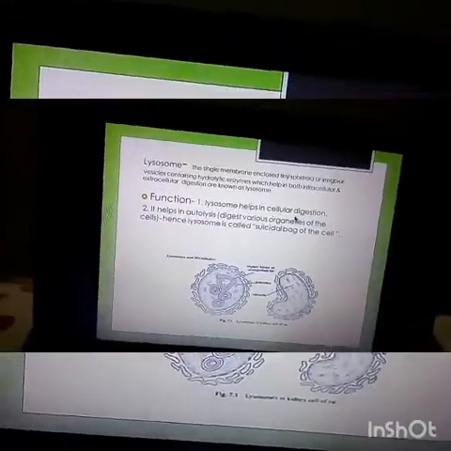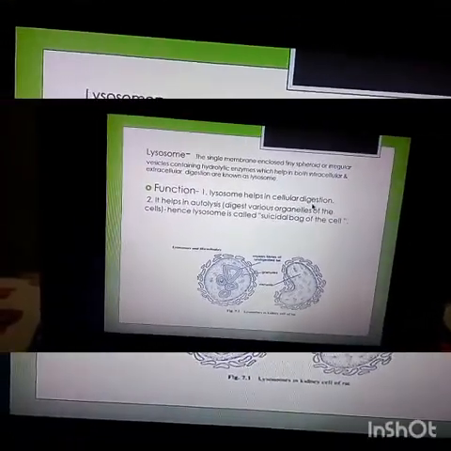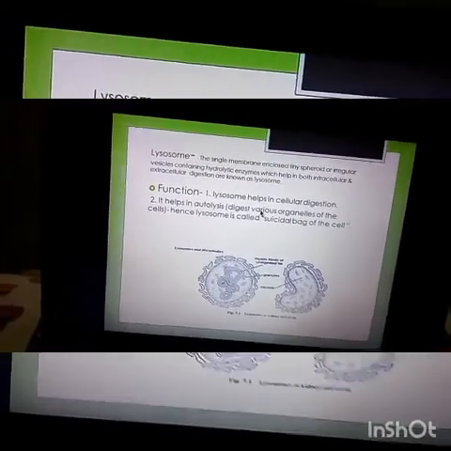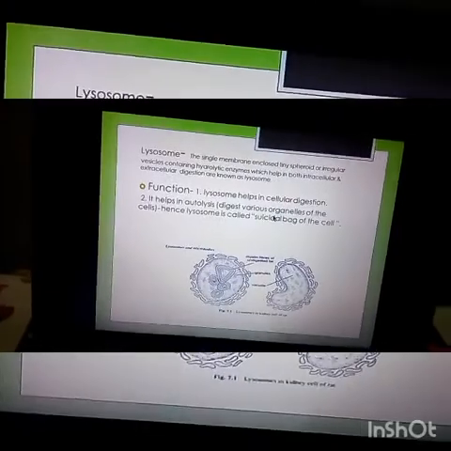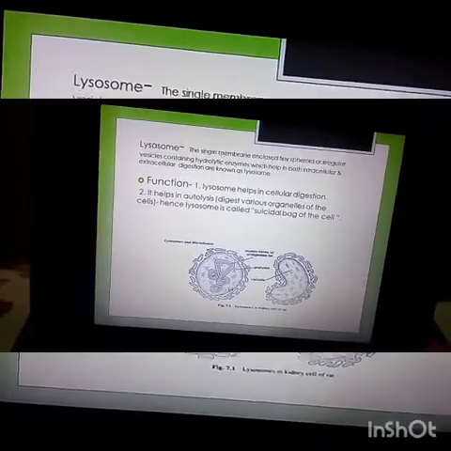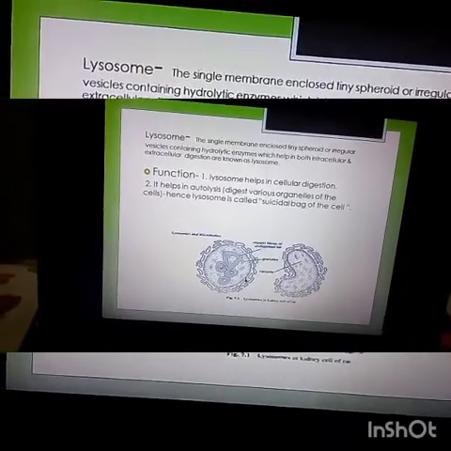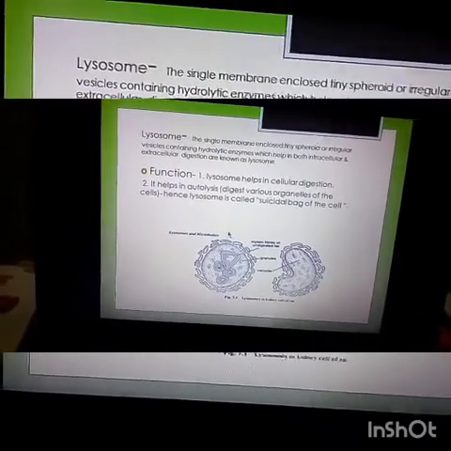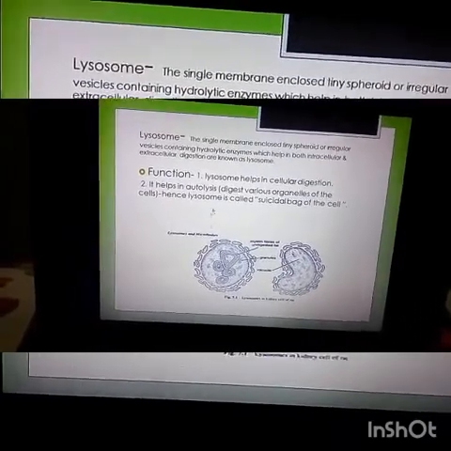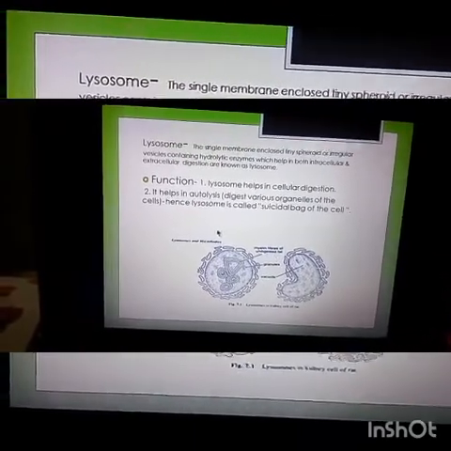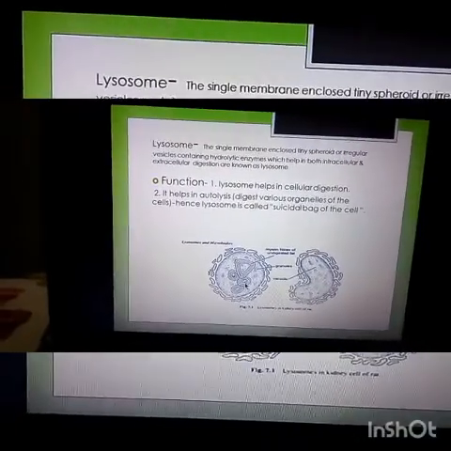Functions of lysosome. First, lysosome helps in cellular digestion. It helps in autolysis, means it digests various organelles of the cell. I already told you that when these organelles rupture, they release hydrolytic enzymes and digest the cell's own organelles.